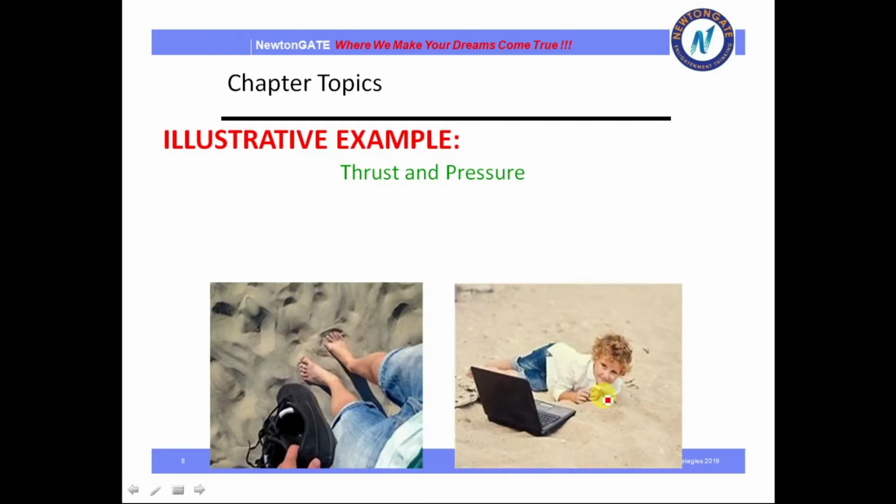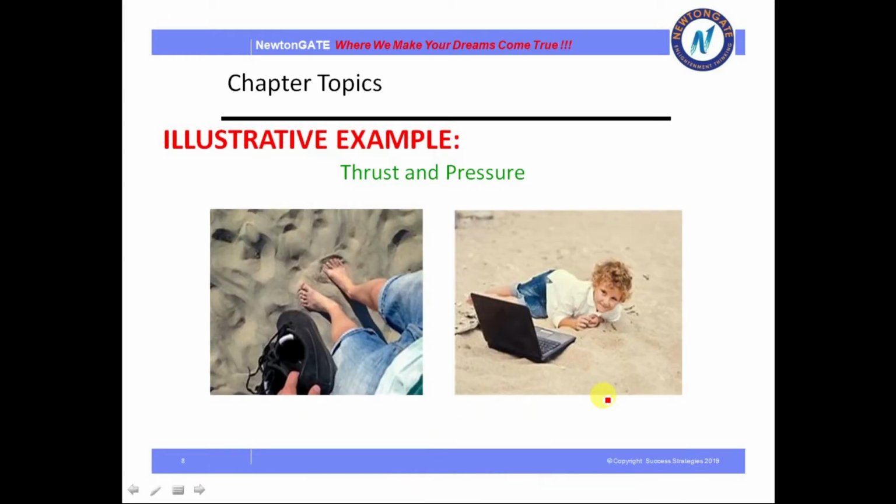Next, this is an example that I have taken. In the first example, you may have experienced that whenever you stand on sand, your feet get immersed in it. Why do the feet get inside the sand?